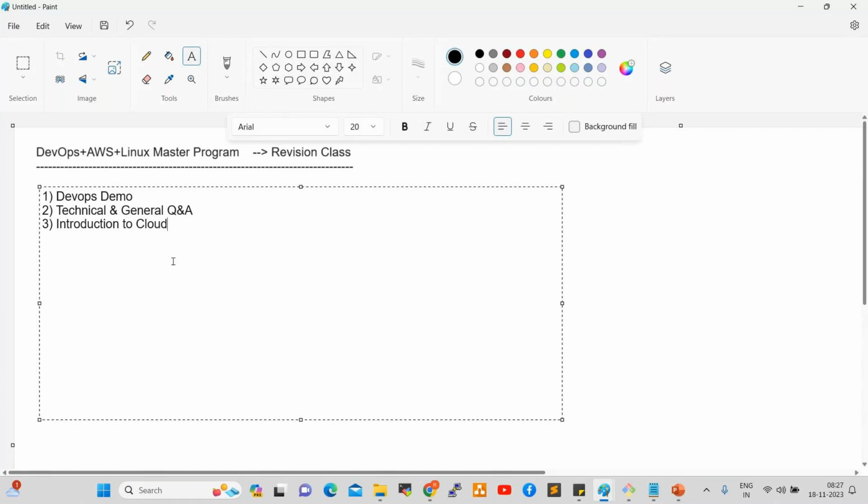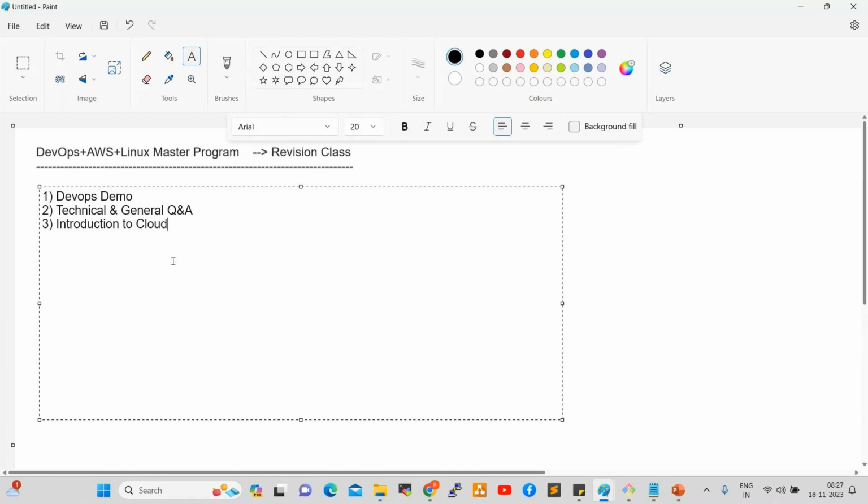Currently cloud is very popular, and AWS is the leader in the market, in first place, with 33% of the market share. That is why in our course we have AWS, and we will go deep dive. AWS has already started. The first service we are working on is EC2. Monday onwards, we are going to start Linux.